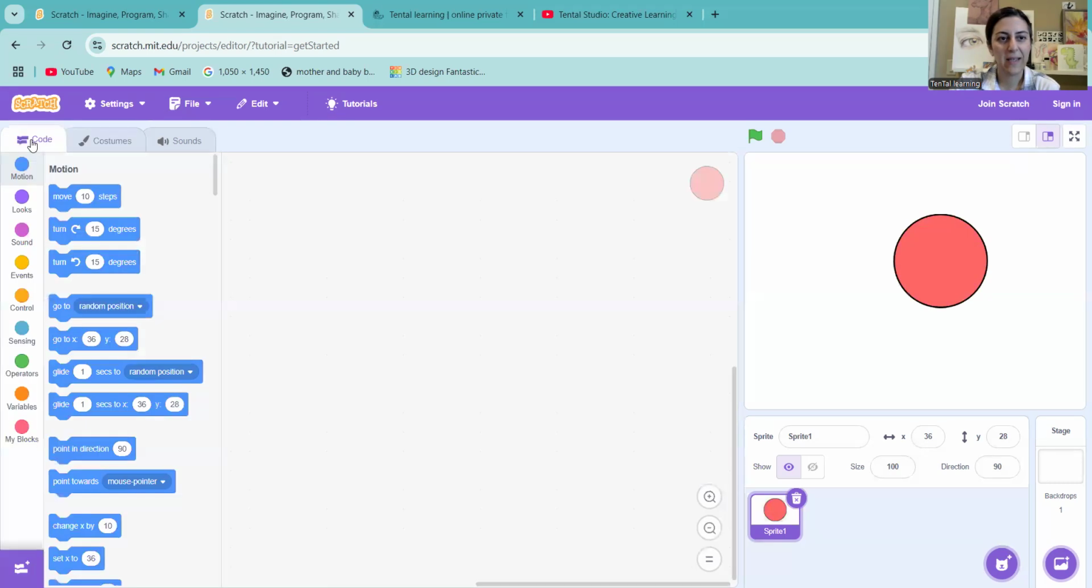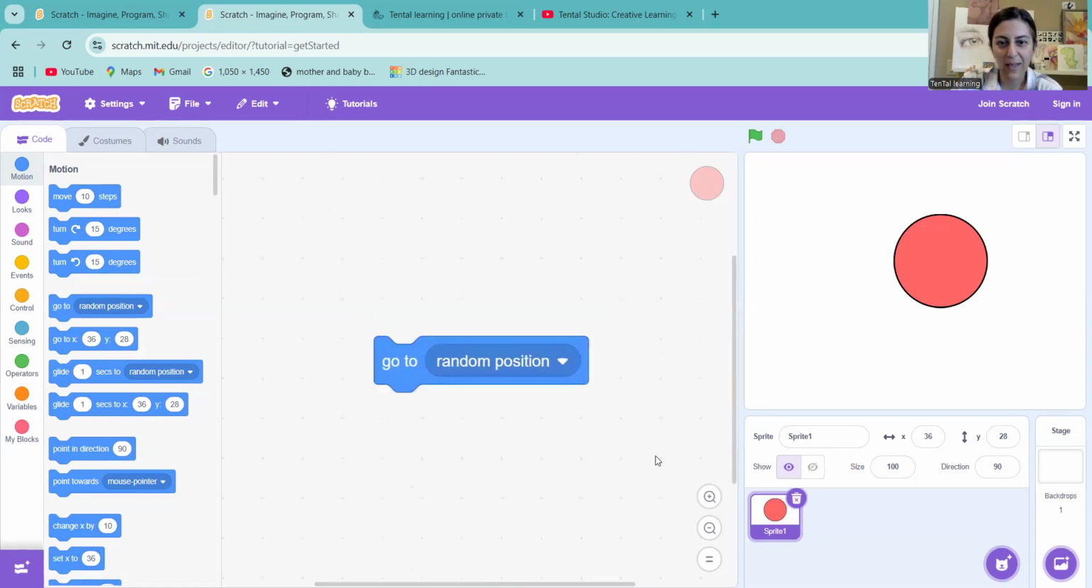Let's click this tab and let's go to random position. Let me zoom in for you to see it better.